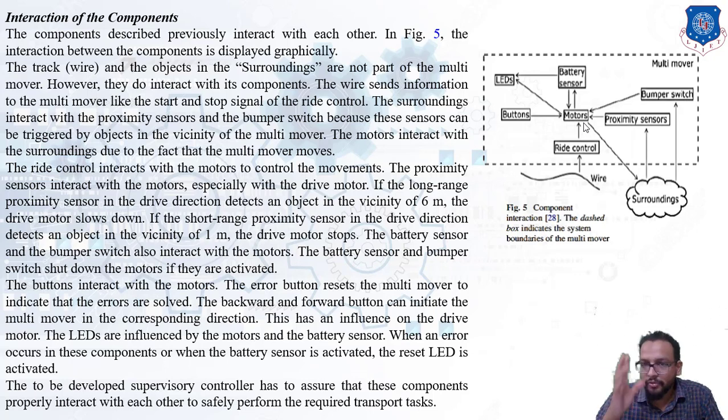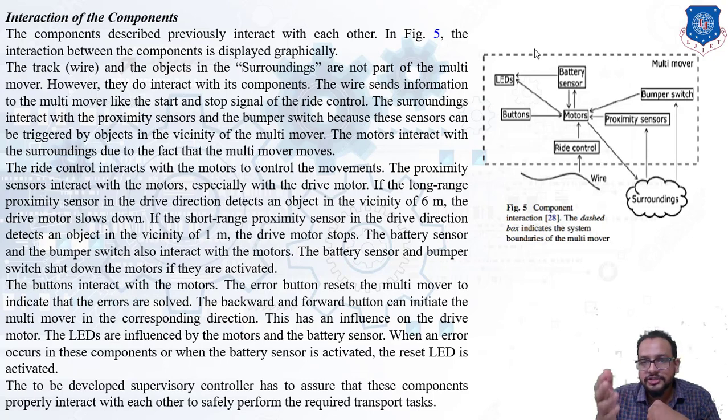Also there is an LED provided. Communication is provided from the motor to the LED, which means commands are provided by the motor to the light emitting diode. We know there are three LEDs, right? These LEDs are influenced by the motor and the battery sensor. You can see the arrows coming from the battery sensor and from the motor to the LED. So when an error occurs in these components, or when the battery sensor is activated, the reset LED is activated.